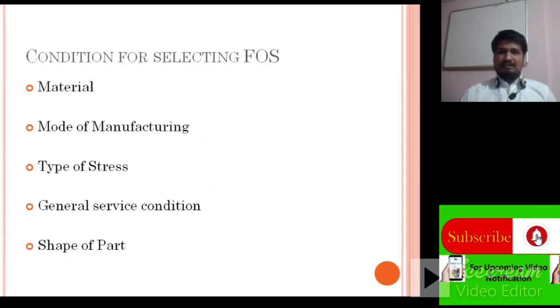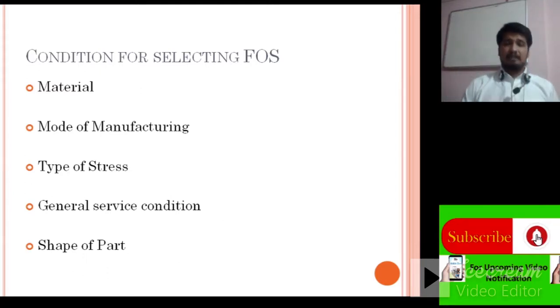The designer always has to consider different points: first one is material, mode of manufacturing, types of stresses, general service condition and shape of part. Now we will take them one by one.